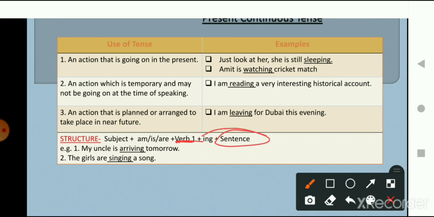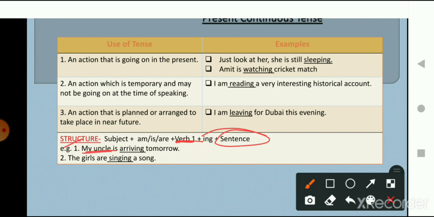So for the structure of present continuous tense, we are going to write it as subject plus am, is, are plus the first form of the verb plus ing, plus the remaining part of the sentence. Let's understand this with an example. First example is: my uncle is arriving tomorrow.